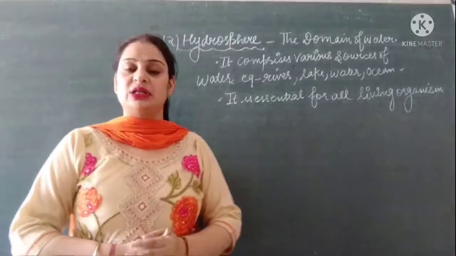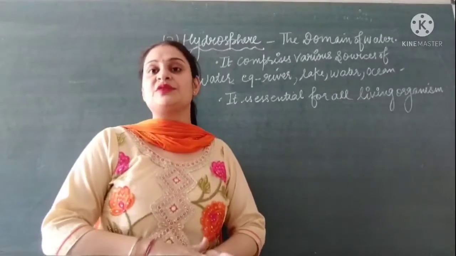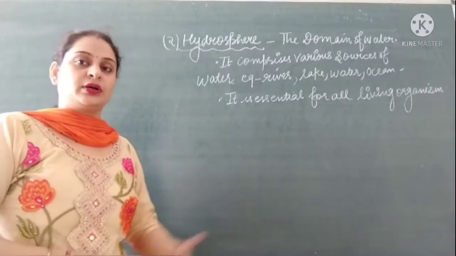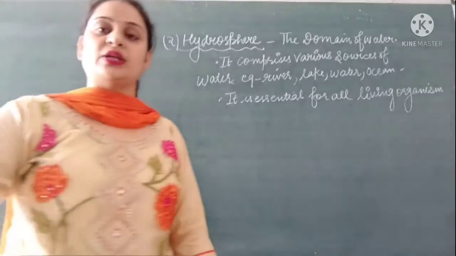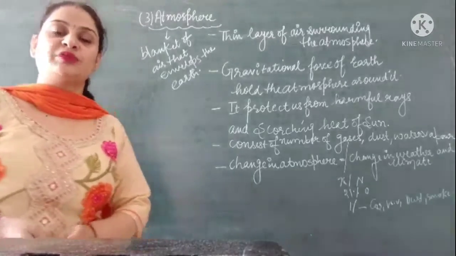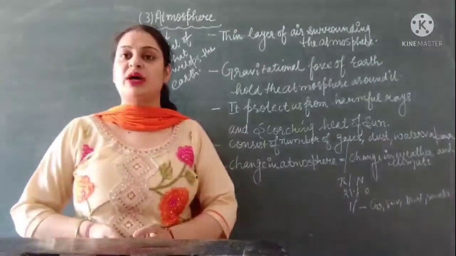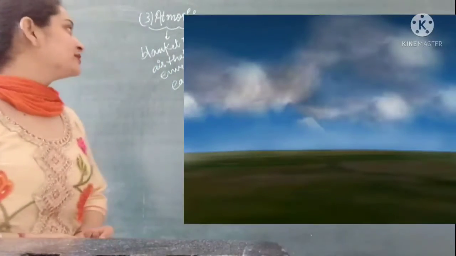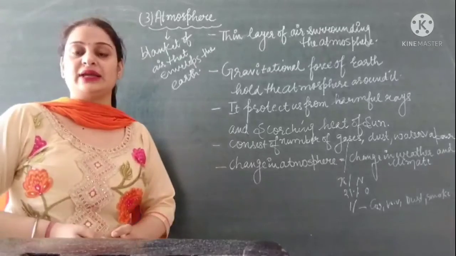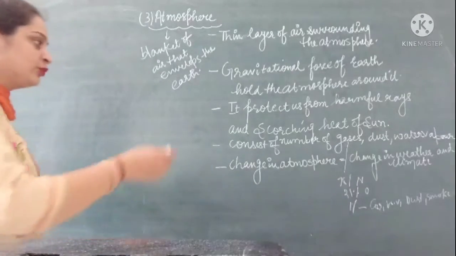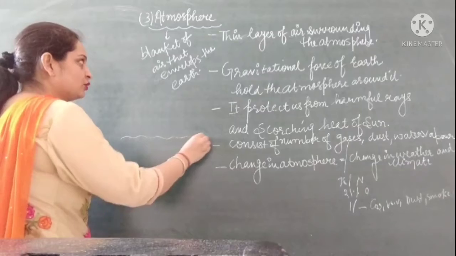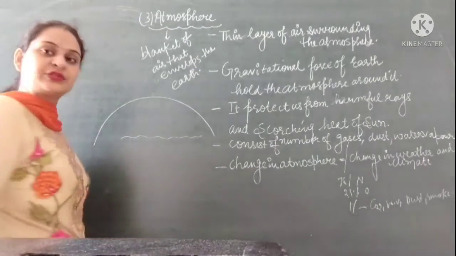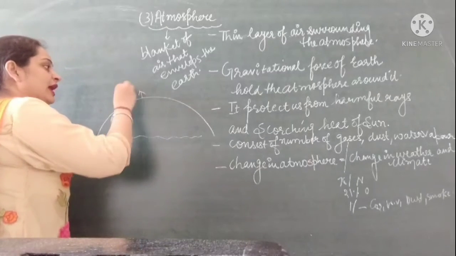First we discussed the lithosphere, which comprises the land surface of the earth, and hydrosphere is the surface which is covered with water. Now moving to the third component of the natural environment, which is called atmosphere. We know atmosphere is a blanket of air that envelopes the earth. It is called the blanket that covers the whole surface of earth. So this is called atmosphere.